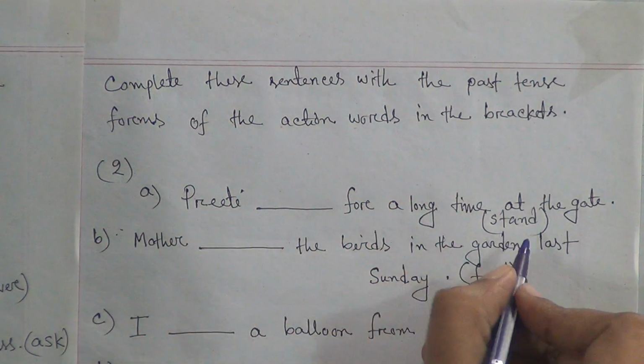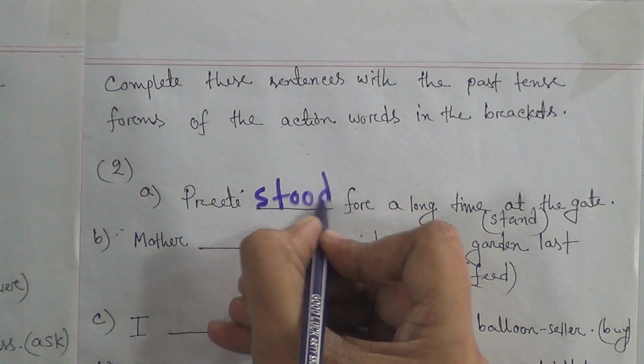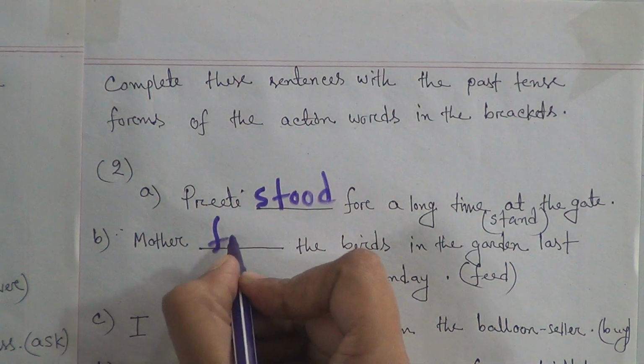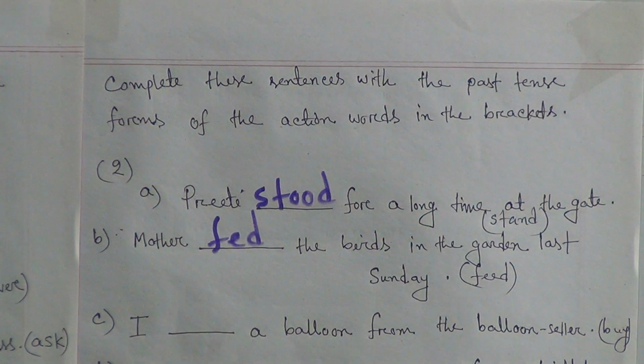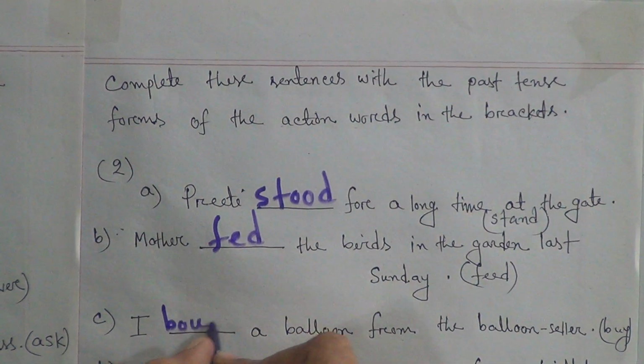The past form of stand is stood. B, mother dash the birds in the garden last Sunday. Here is the word feed. The past form of feed is fed. C, I dash a balloon from the balloon seller. Here is the word buy. So we write here bought.